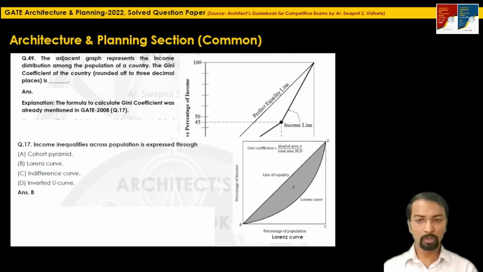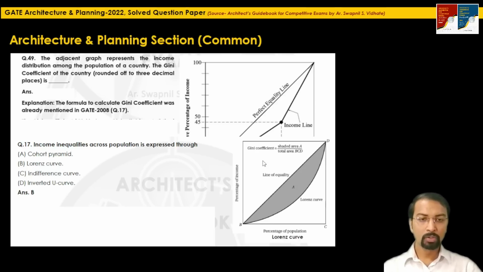The formula for this Gini coefficient was already mentioned, like I said, in GATE 2008 question 17. Here the question related to Lorentz curve was earlier asked: income inequalities across population is expressed through. The correct answer for this question 17 was Lorentz curve. This is the Lorentz curve.